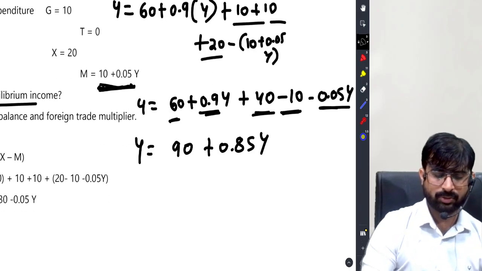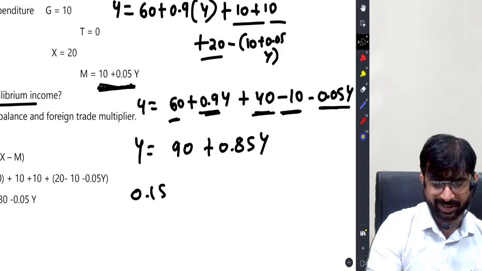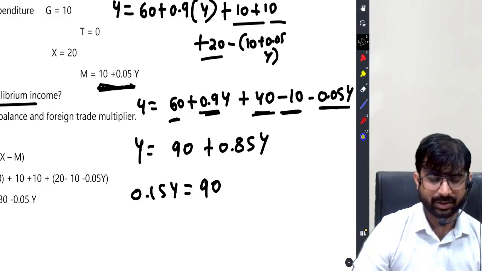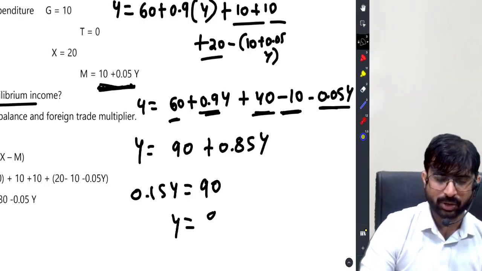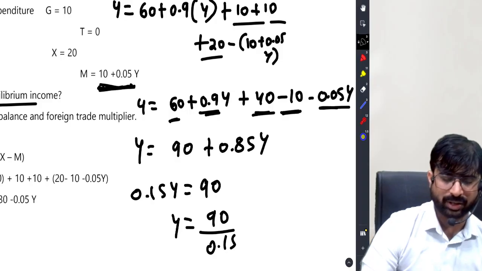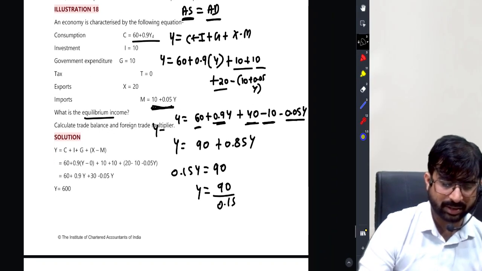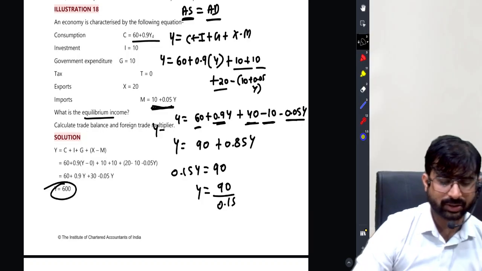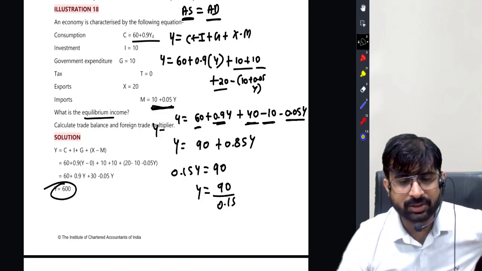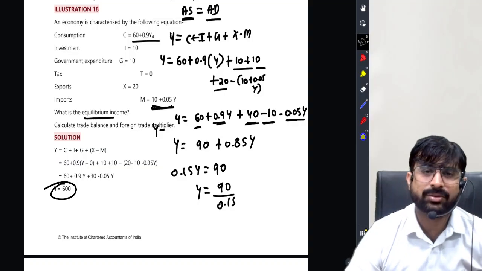If this goes here, it is 0.15Y equals 90. Perfect. So Y equals 90 by 0.15, 600 is what we get, and that's correct. This is a very easy part.